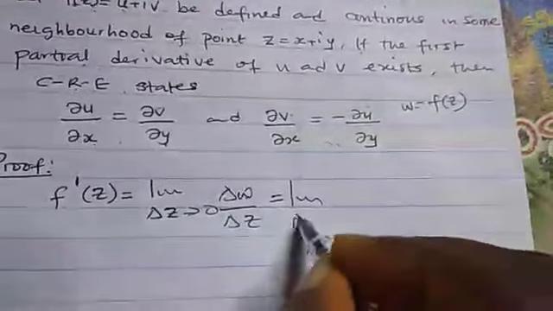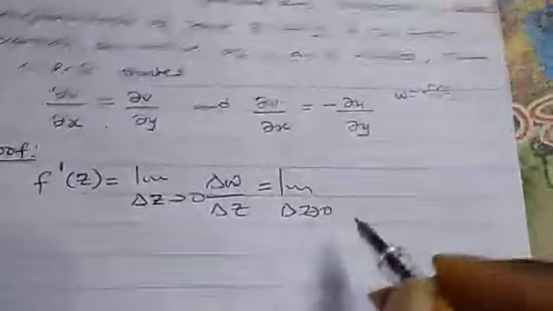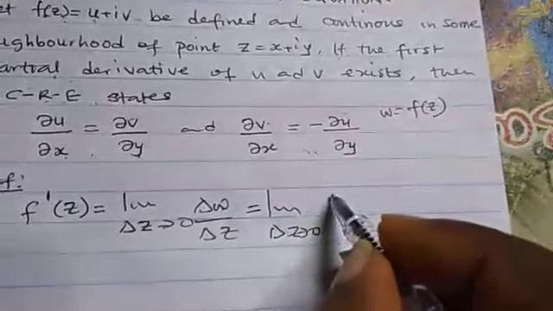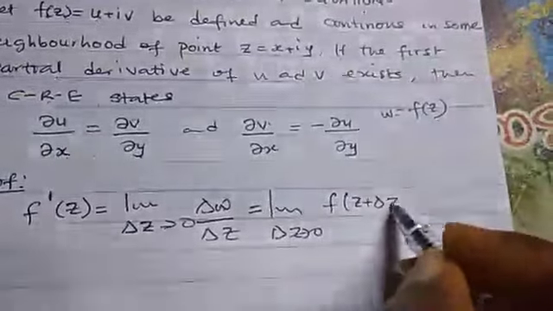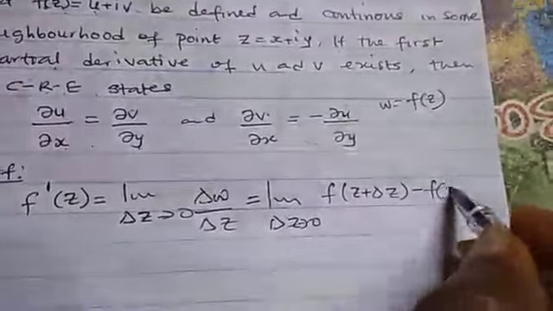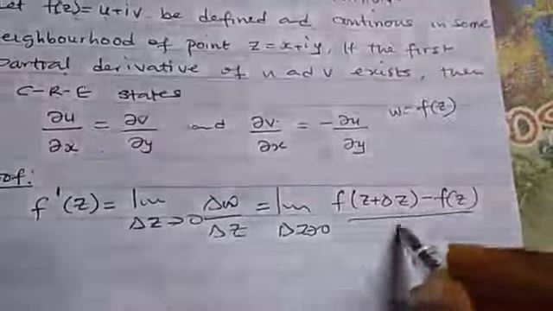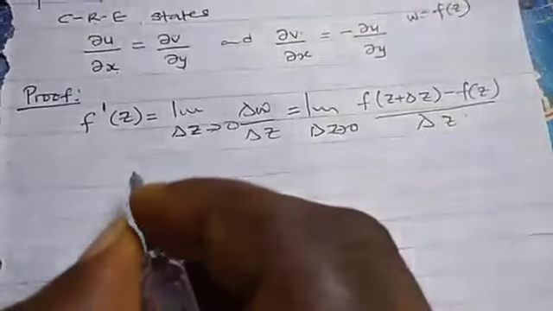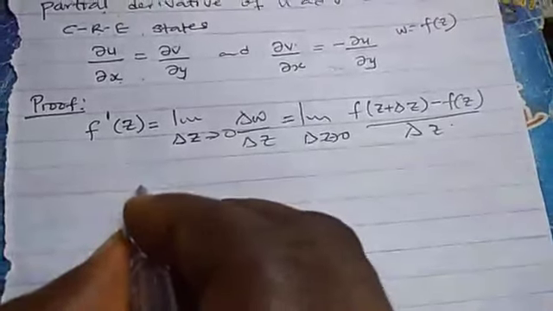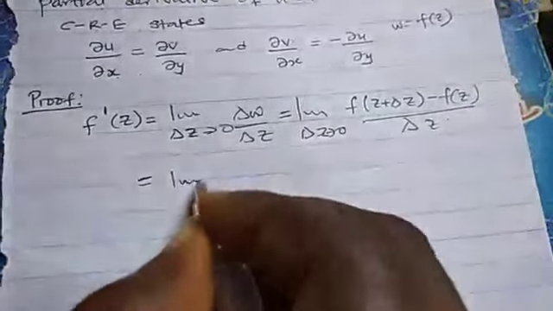And this is how we normally write it in our O-level calculus: f of z plus delta z minus f of z over delta z. So we can rewrite this thing as this.